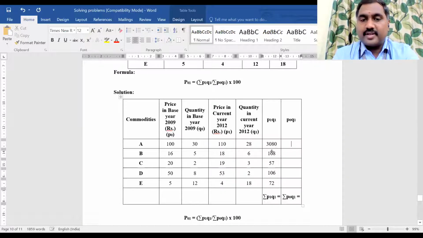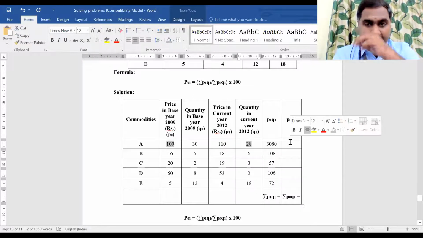Now P0 Q1, that means P0 and then Q1. In the previous problem, we multiplied these two values. Now it is changing. We are multiplying P0 and Q1.